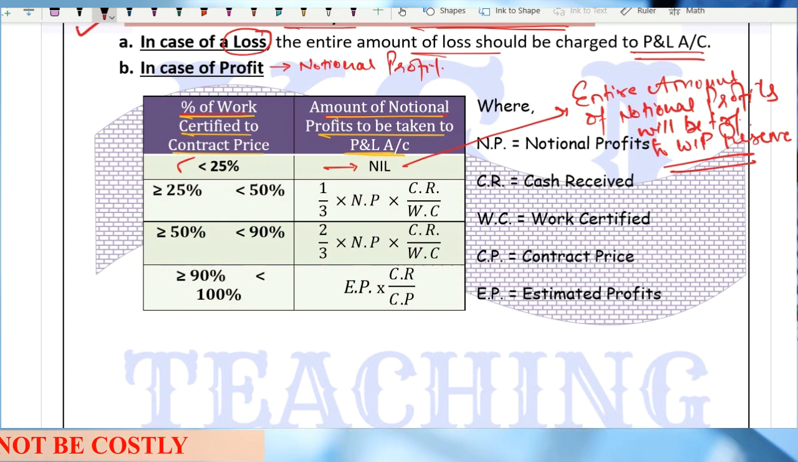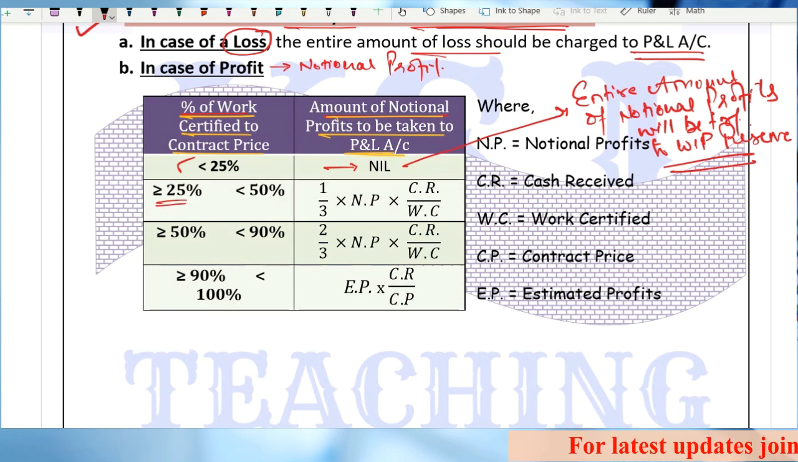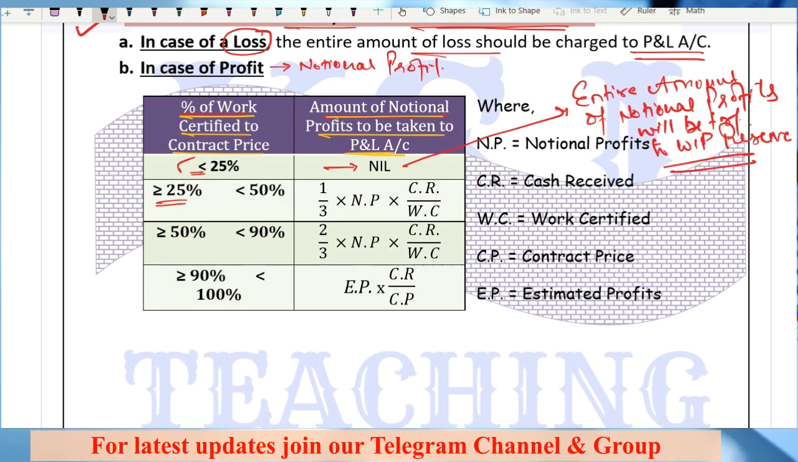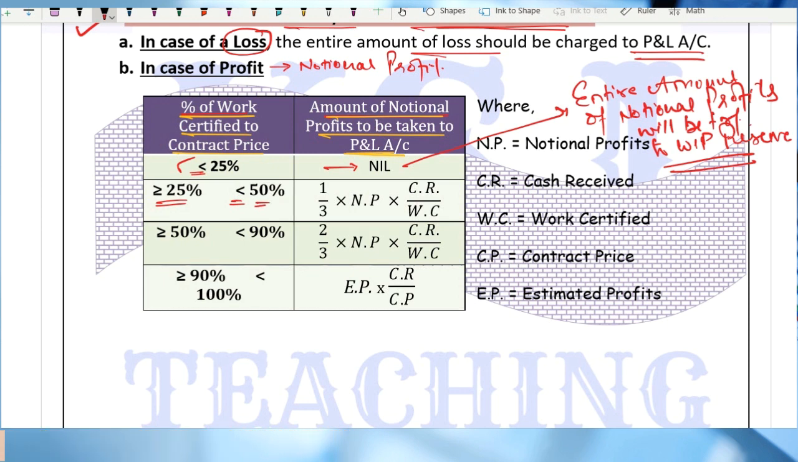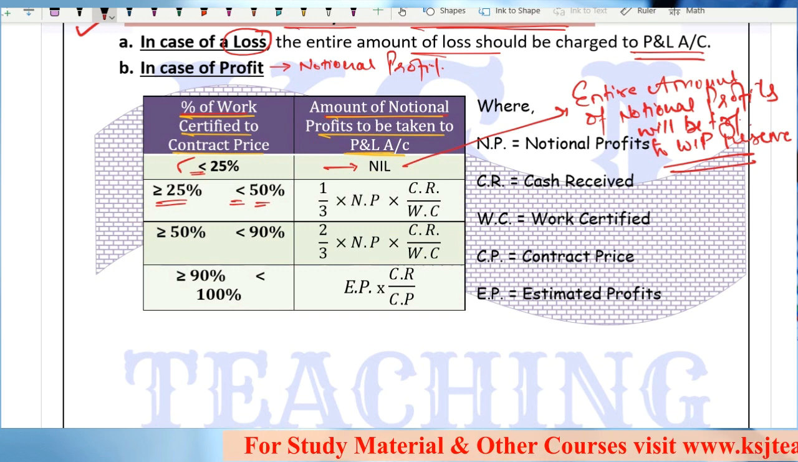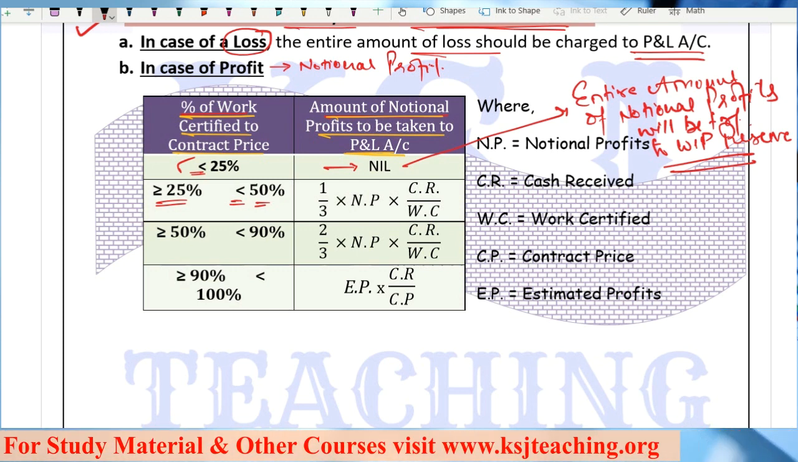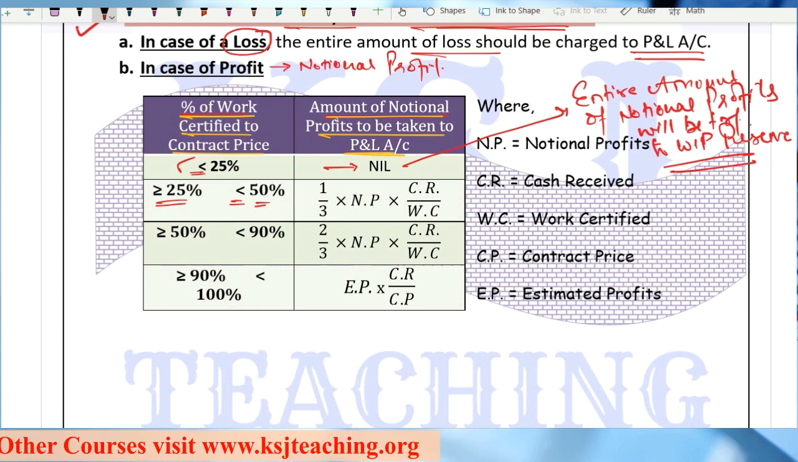Now next, he says if the percentage of work certified to contract price is equal to or more than 25%. Be careful. Here we are using less than 25%. In the second category, we are saying equal to or more than 25%, but less than 50%. Right? Now this is the percentage of work certified. Now the contractee will say, okay, now I can see that some work is completed. So I will pay you some amount, right? How much? He'll say 1/3 of notional profit.